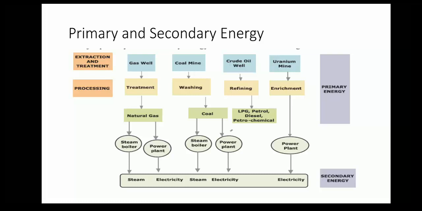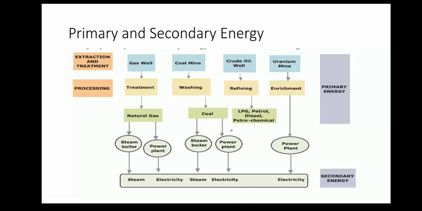Here three stages are there. One is extraction and treatment, then processing, and final output. In the extraction stage, the gas well, coal mine, crude oil well, and uranium mine. Those are the mining units. Then processing: gas well treatment process, coal mine washing process, crude oil refining process and uranium enrichment process.